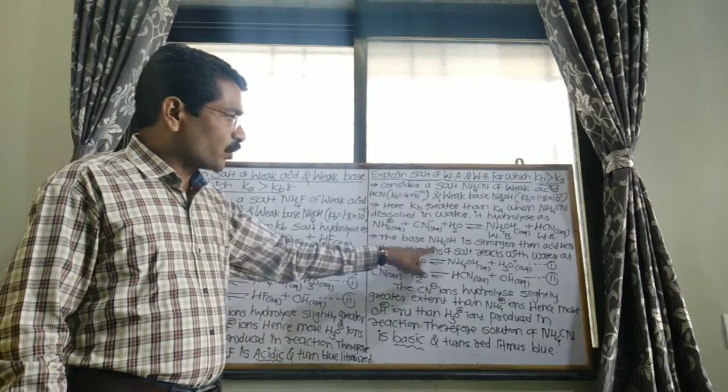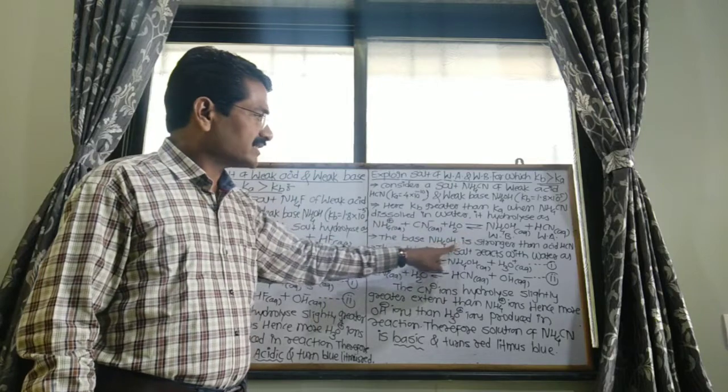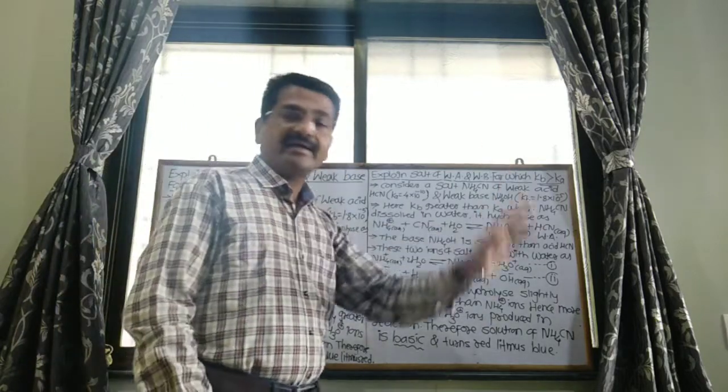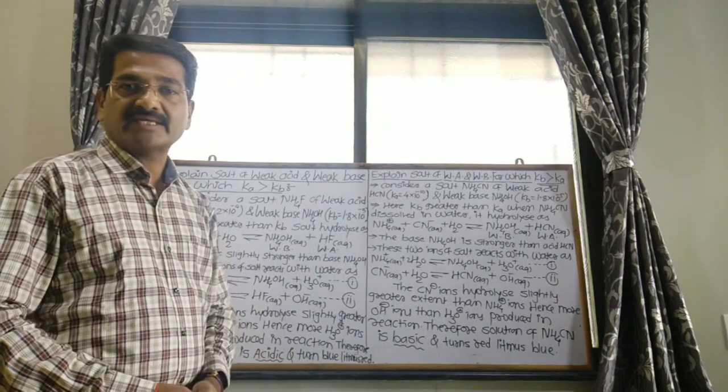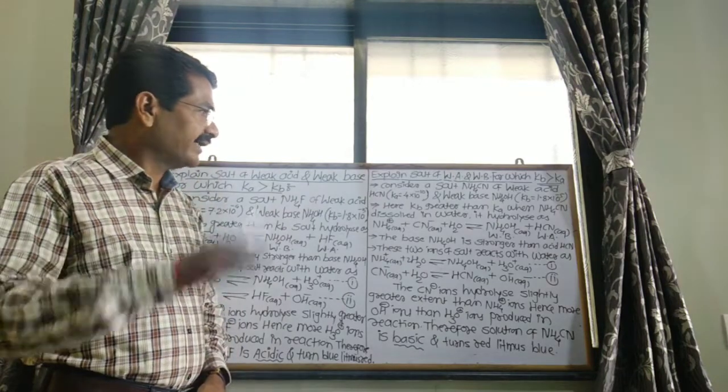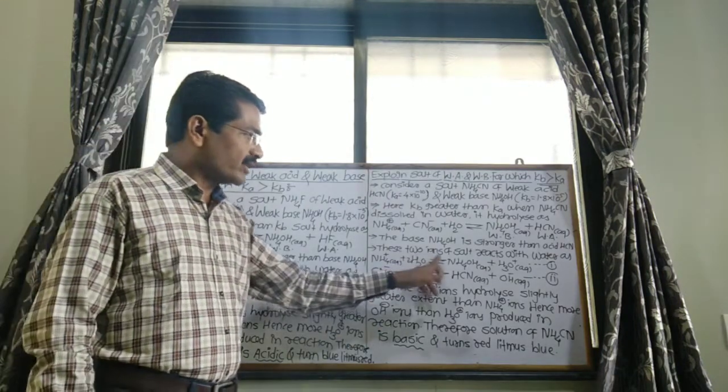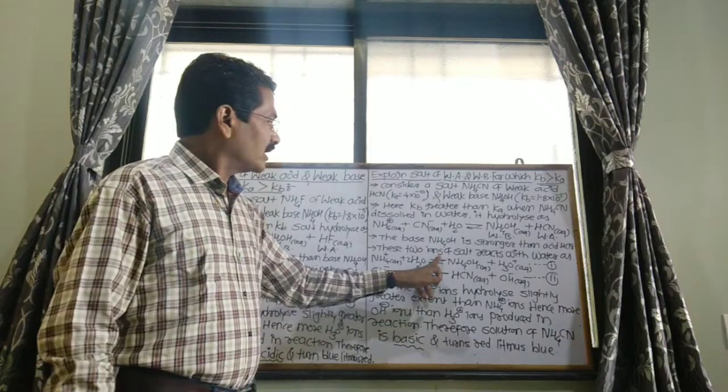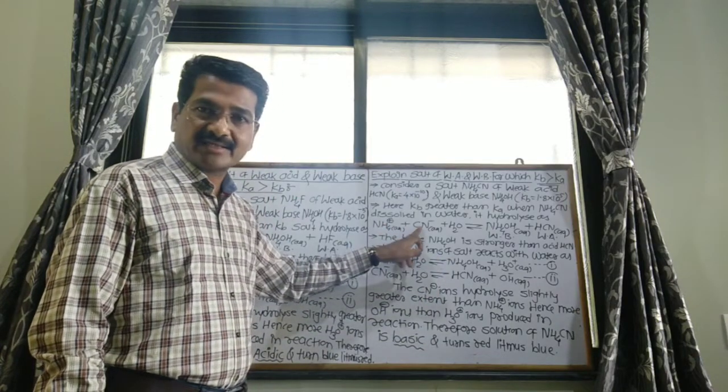The base NH4OH is stronger than the acid HCl. The base NH4OH is stronger than acid HCl. These two ions mean what? NH4 plus and Cl minus.